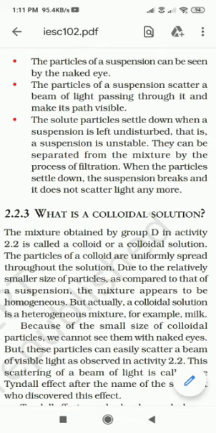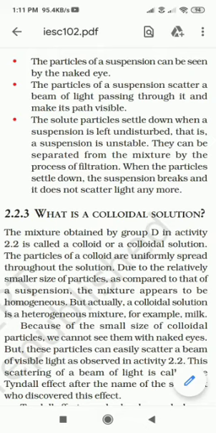The solute particles settle down when the suspension is kept undisturbed. If we keep the suspension like this, what will happen? The solute particles will come down, they will settle down. So the suspension is unstable. The properties of suspension are the opposite of the properties of solution. So we call them unstable.